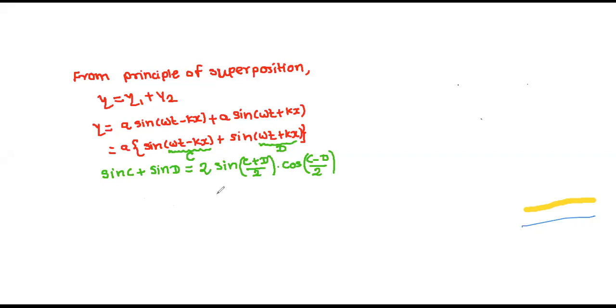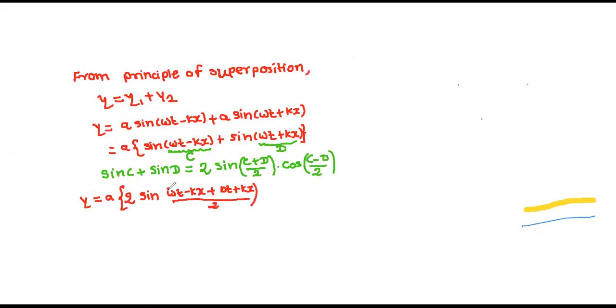See here what I am getting. So y is equal to a into bracket 2 sin of (C plus D) by 2. C plus D means omega t minus kx plus omega t plus kx, divided by 2.